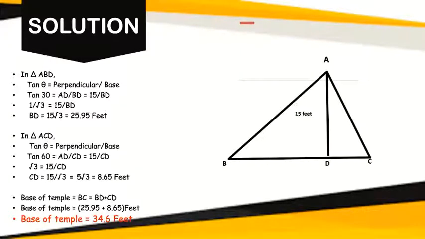Here we can take two triangles, that is triangle ABD and triangle ACD. Applying tan theta to both the triangles will give us the length of BD and CD. By adding both the lengths, we can find the base of temple, that is 34.6 feet.